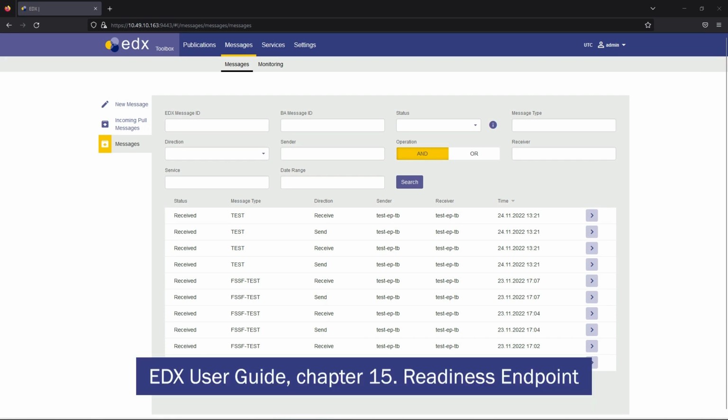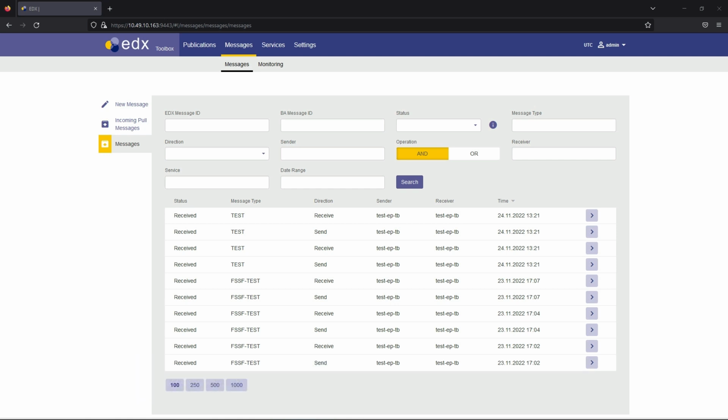To get further information about Readiness actuator, please refer to the EDX User Guide, Chapter 15, Readiness Endpoint. EDX Toolbox also provides the Readiness actuator. The actuator is checking toolbox readiness every 5 seconds.